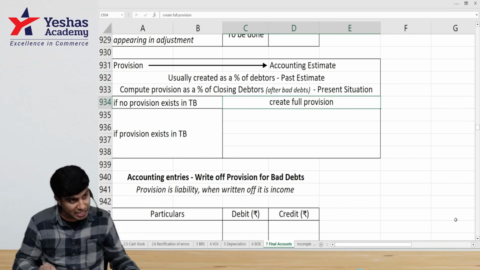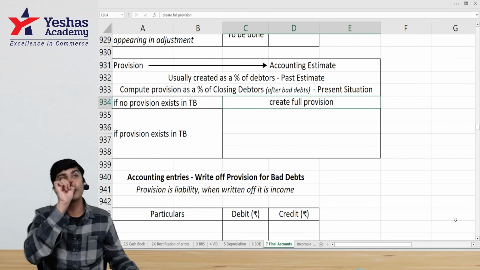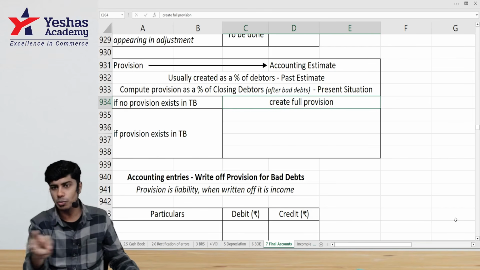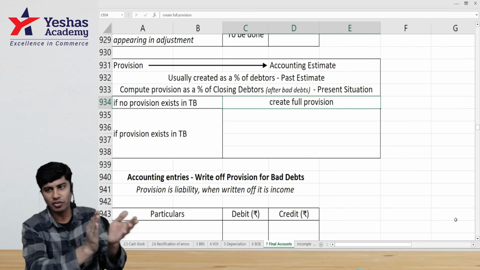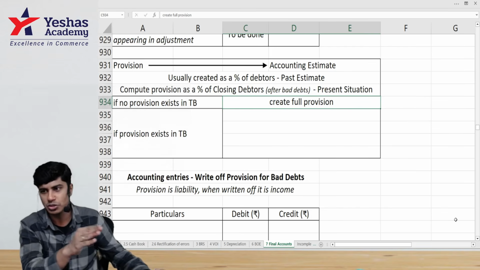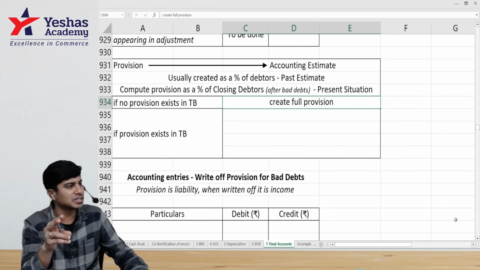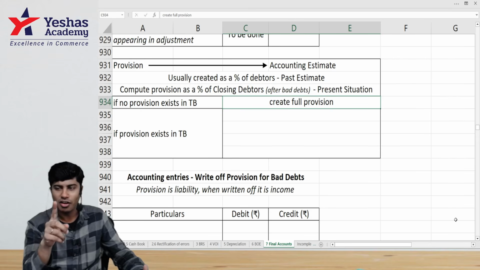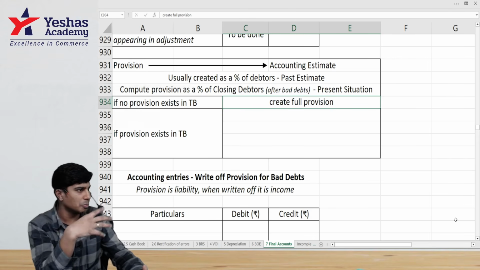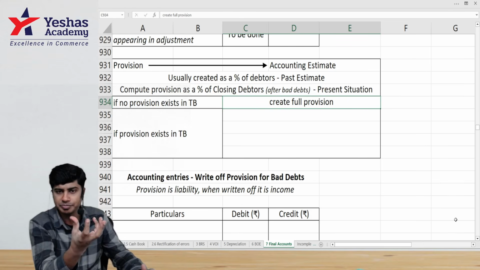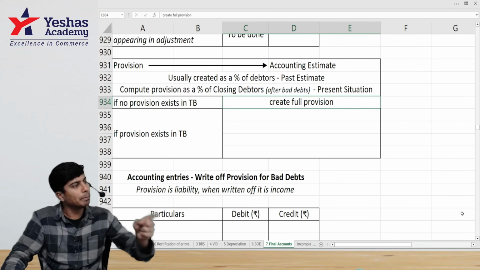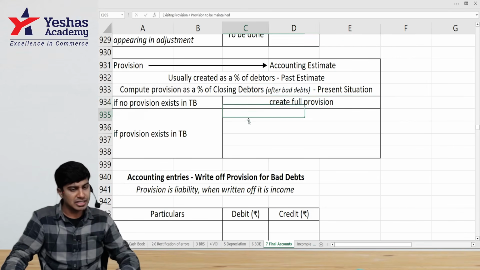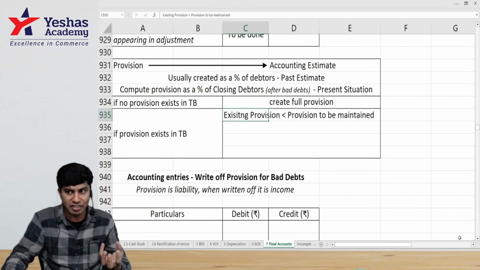However, if there is an existing provision, now when you apply 2% on 50,000, it comes to 1,000. Very good, beautiful answer. Maintain that for next time also. On 50,000, when you applied 2%, you got 1,000 rupees. This 1,000 is the provision that I'm supposed to maintain. If there is already some provision existing, we need to compare the provision that I just identified with that.